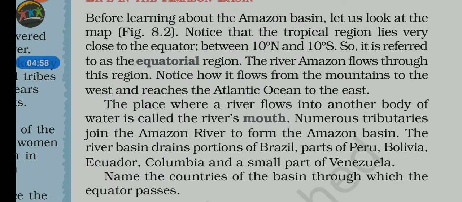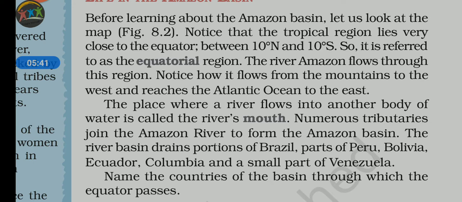some of the equatorial region I have already told you. Now the place where the river flows into another body of water is called the river mouth. Already in the earlier chapter, when we discussed the works of the river, it was said what is the source or origin of the river and what is the mouth of the river. Once again I am telling, the mouth of the river means that particular place where the river mixes with another water body, it may be the ocean, that is referred to as the mouth of the river.